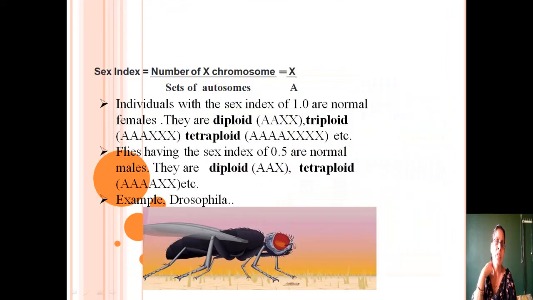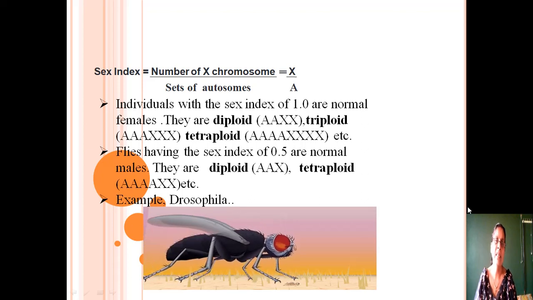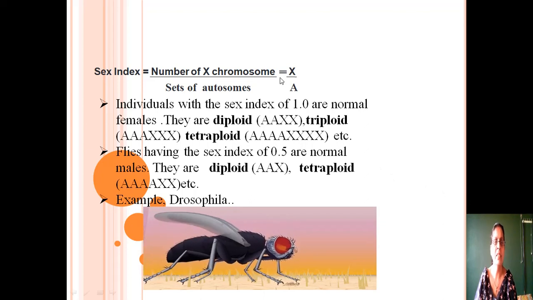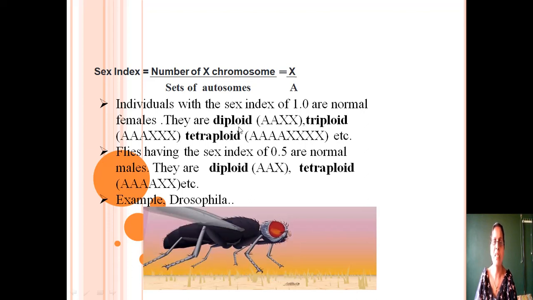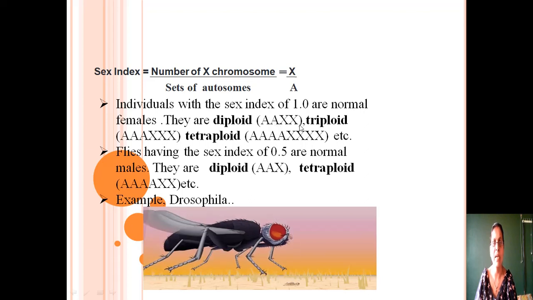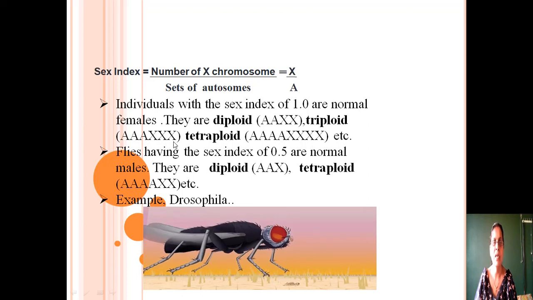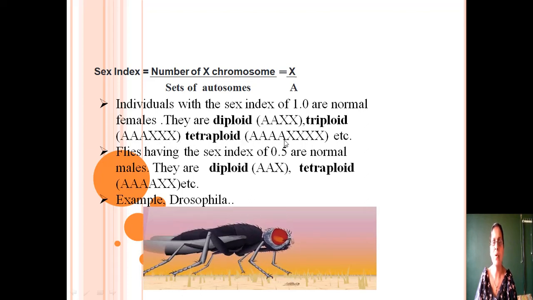Next, come to the sex index. What is sex index? Sex index is the ratio between the number of X chromosomes and the sets of autosomes, X by A. Individuals with sex index 1 will develop into females. The females are either diploid, triploid or tetraploid. Diploid means they contain 2 sets of autosomes and 2 X chromosomes. Triploid means 3 sets of autosomes and 3 X chromosomes. Tetraploid means 4 sets of autosomes and 4 X chromosomes.